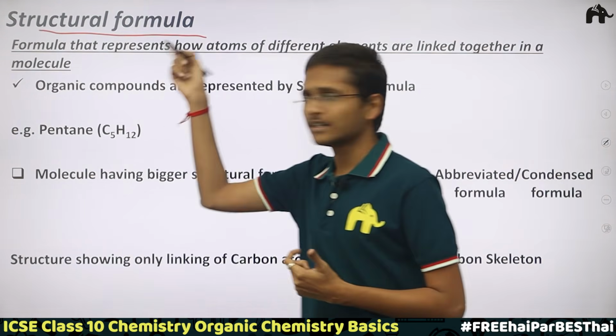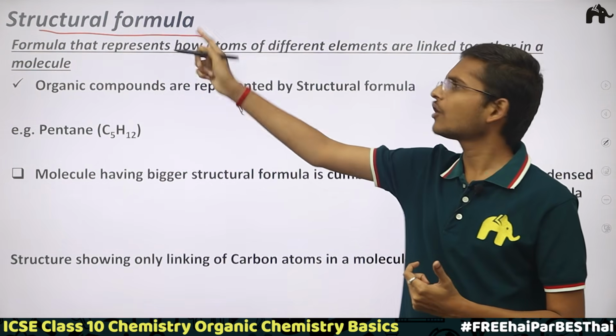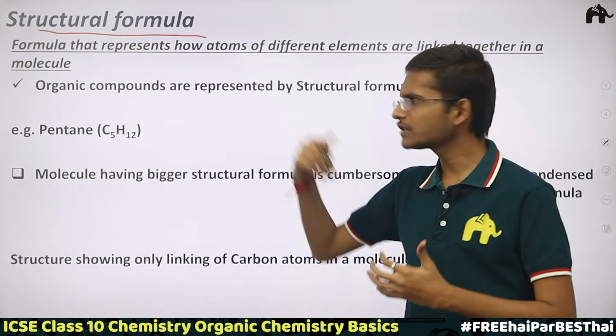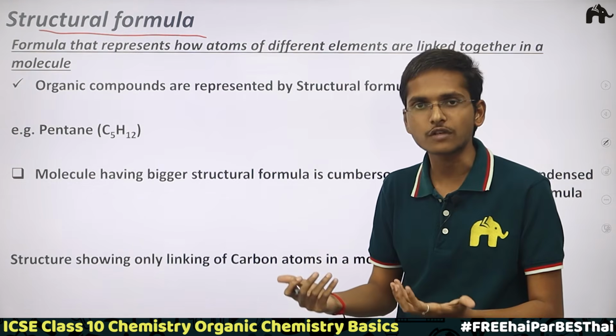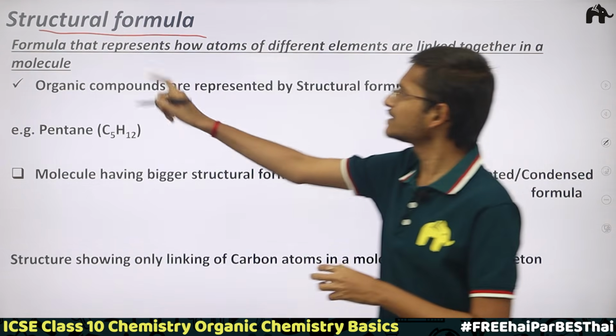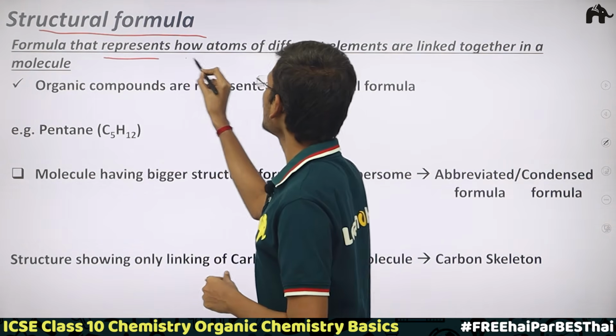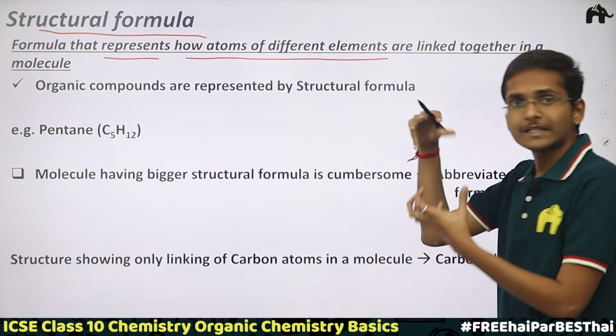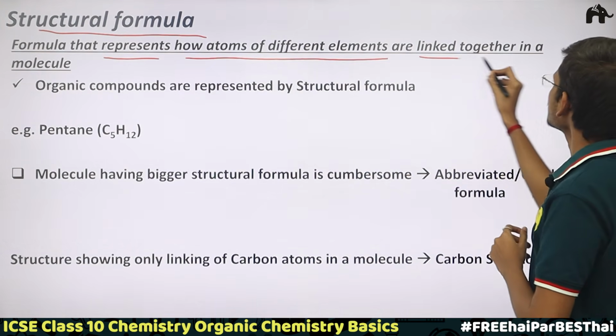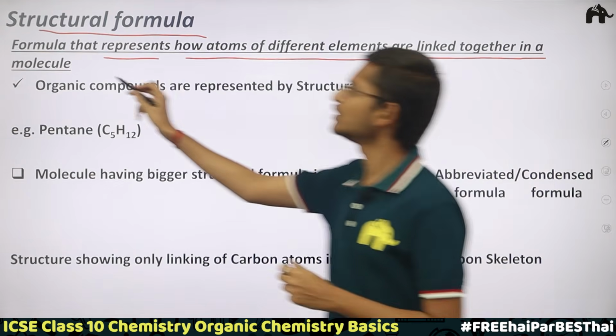Why? Once you understand what structural formula is, you will understand why we use it. Structural formula simply represents how atoms of different elements are linked together in a molecule.